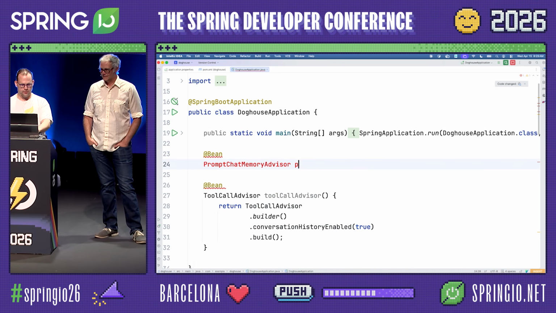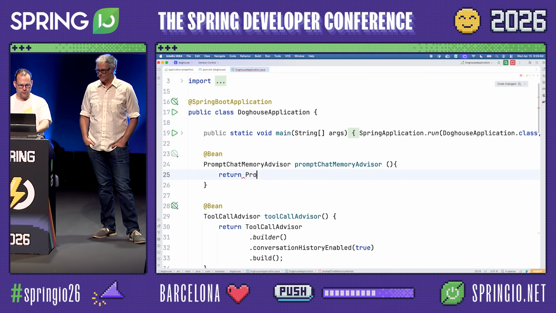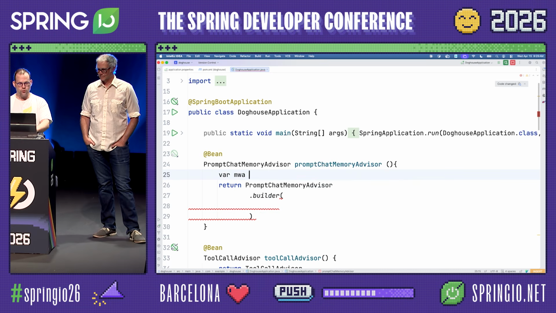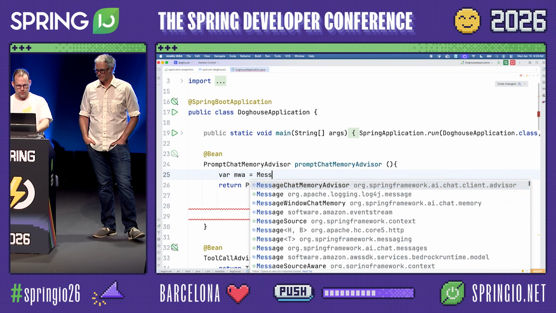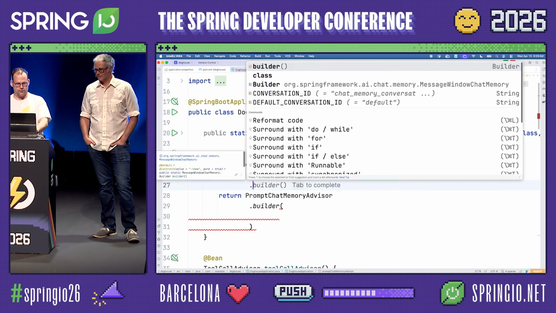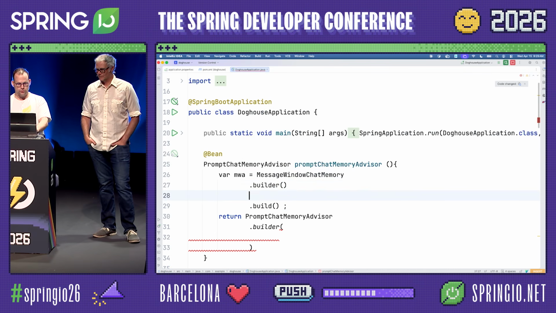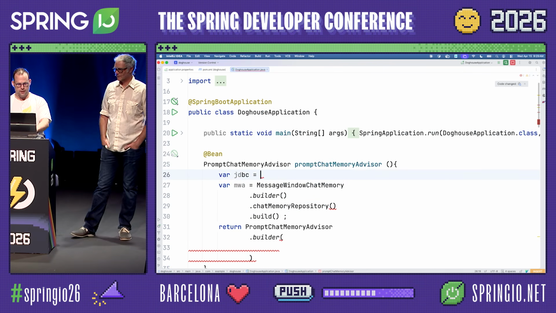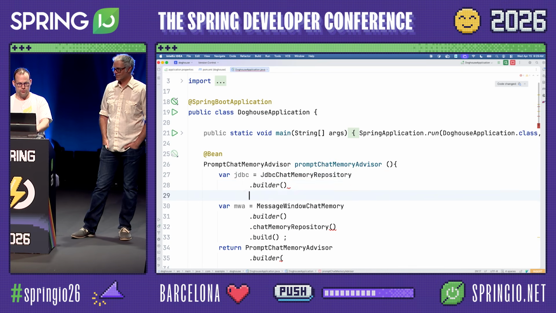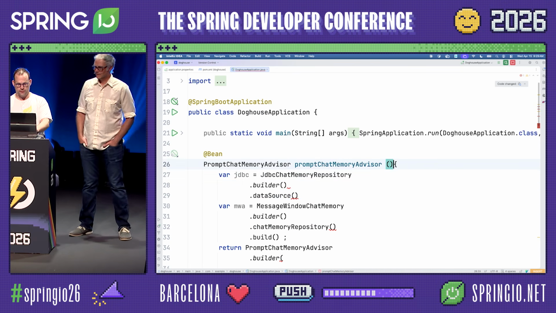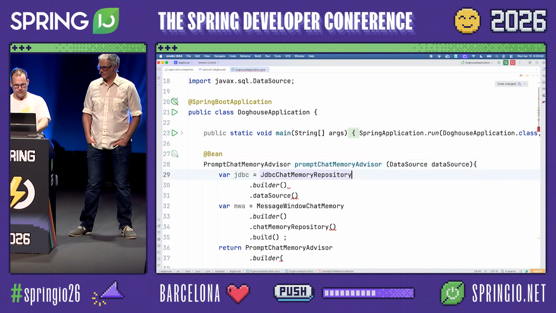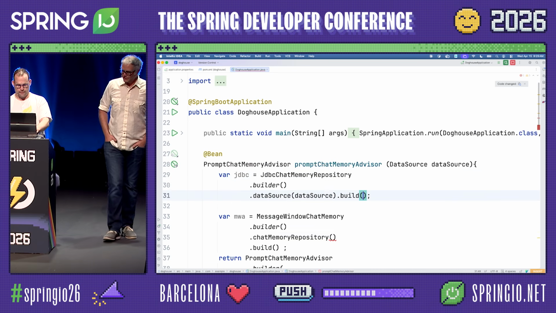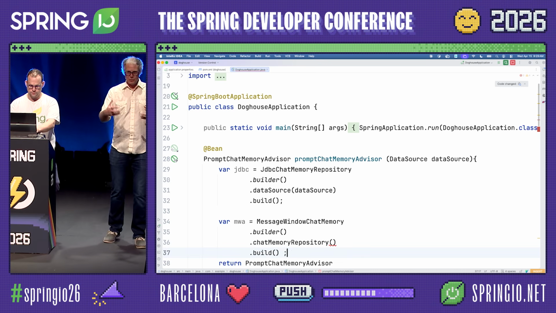So we need to enrich it with memory, which we're going to do via the prompt chat memory advisor, another advisor here that we're going to use to persist things in the database. This is going to take a rolling window of the latest and greatest things that you've said. It's going to be stored in the SQL database here, okay? And we're going to specify that by specifying a JDBC repository.builder.data source, putting in the data source here, voila, and .build.